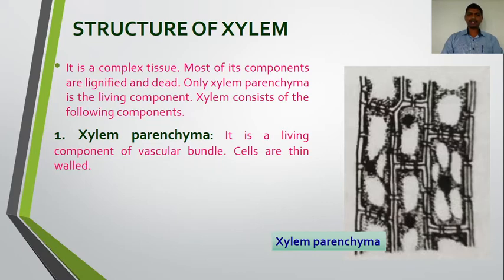Xylem consists of components such as xylem parenchyma, xylem sclerenchyma, tracheids and vessels. One by one we are going to study the components of the xylem. Do you get it? Xylem is a complex tissue. It is made up of four different types of components. Its components are lignified and dead. Only xylem parenchyma is the living component, while the rest of the components of the xylem are dead.